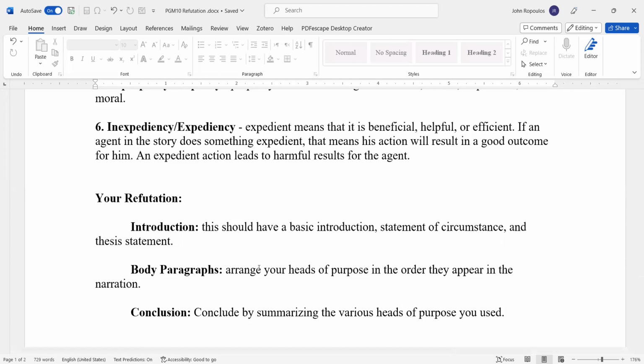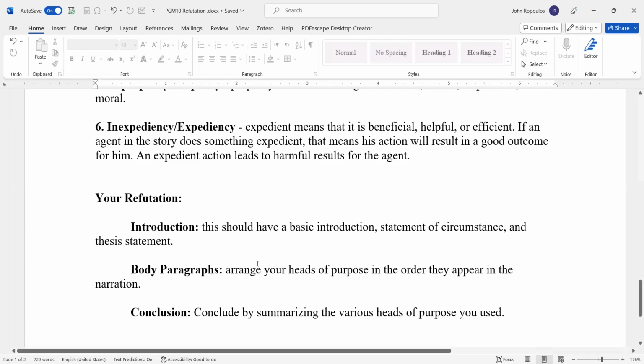Now, why are we doing it this way? Why are we going with the events of the story? Because if you think about it, when you hear a story, the timeline of the storyline itself goes into your memory. So if someone is going to refute or even confirm a story, it's natural that they would go in the order of the events in the storyline. Otherwise, it might be confusing for the listeners or readers. So that's how you're going to structure it.